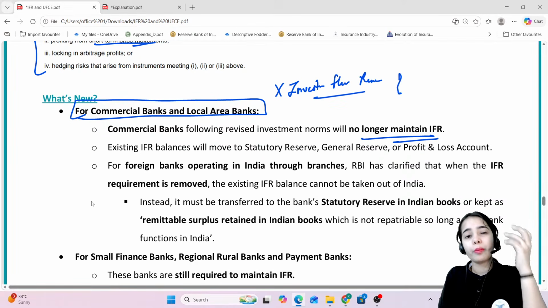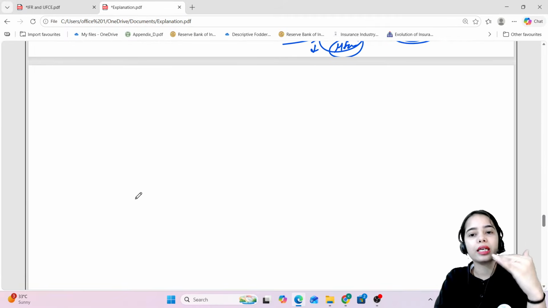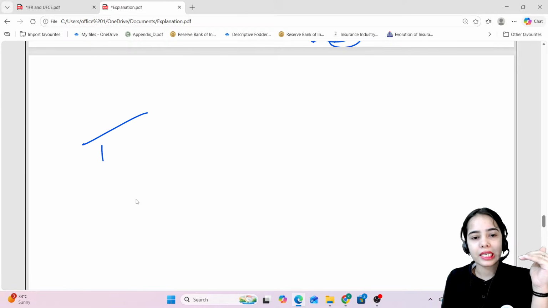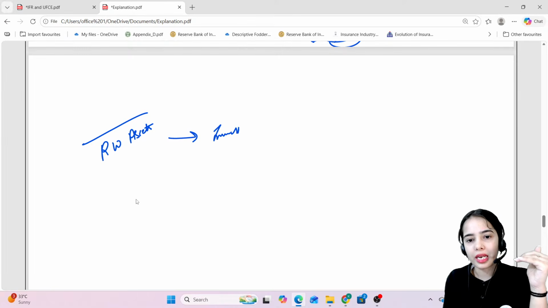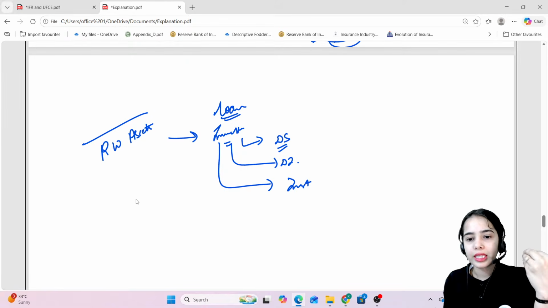Why is it so? Because it is said that commercial banks are already keeping capital against their risk weighted assets. So let's say the asset, that is the investment that the bank has done. The loans are the asset for the bank, as well as the investment that the bank has done in the debt securities, in the debt instruments, in the different instruments, which are also the asset for the bank.